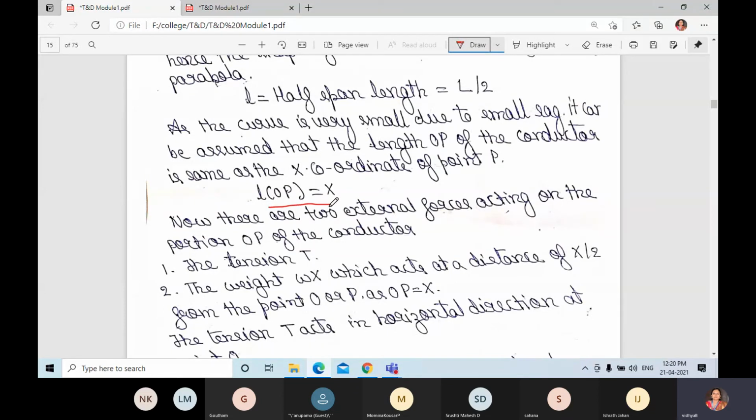Now they consider two external forces acting on the portion OP. What are the two forces? First is horizontal and second is vertical.